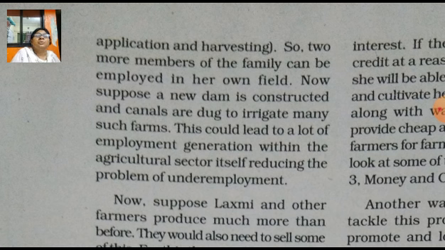So the underemployment problem would be solved here, but it needs intervention or initiative by the government for the availability of irrigation facilities and other facilities, such as bank loans, because capital formation is important, and for a poor farmer it is very difficult to arrange capital for the next sowing season.